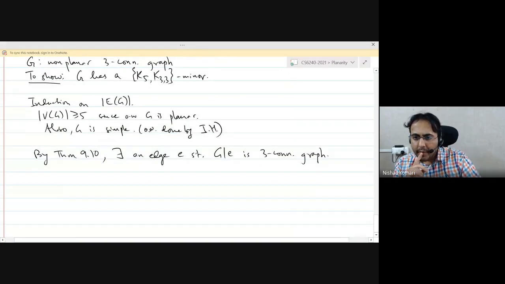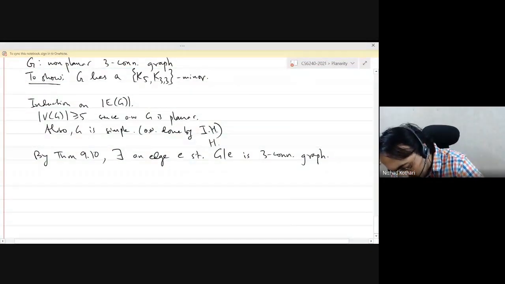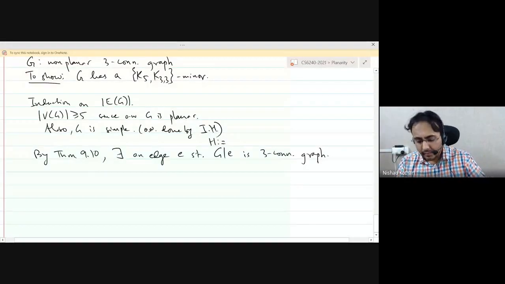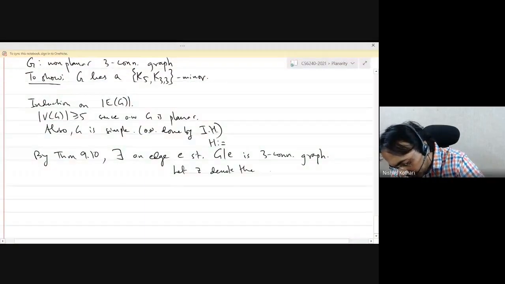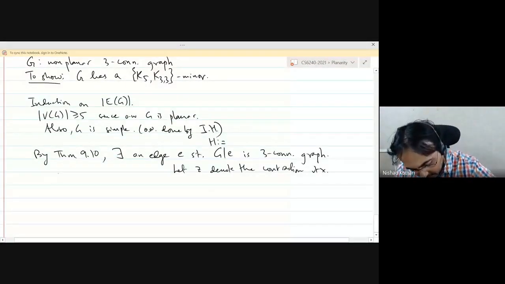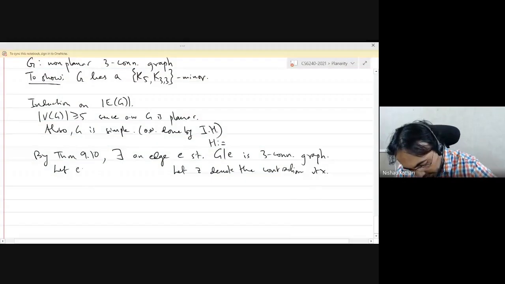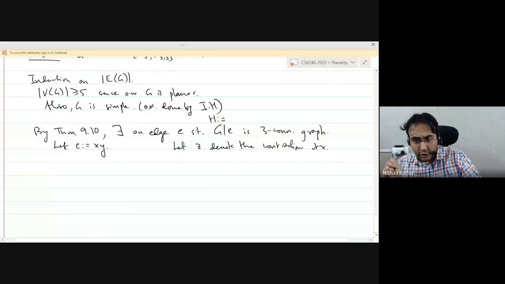Now, let's give G contract E a name, H. H is G contract E. And let Z denote the contraction vertex. And let's also give the edge E the two ends, X and Y. So we have contracted an edge and we have gotten the smaller graph H, which is three connected.